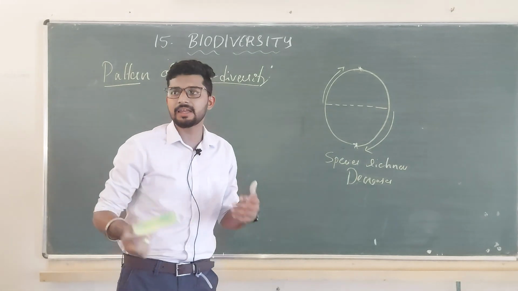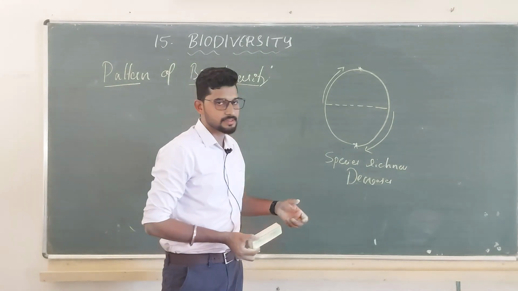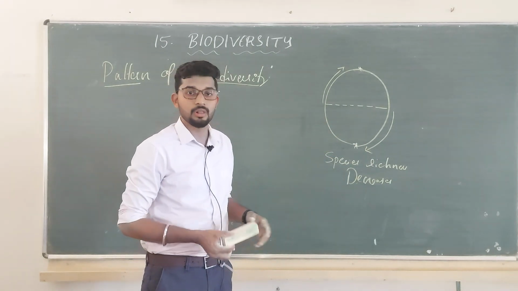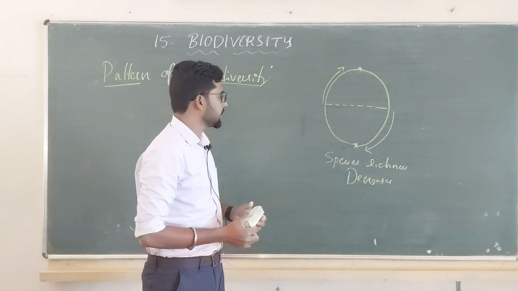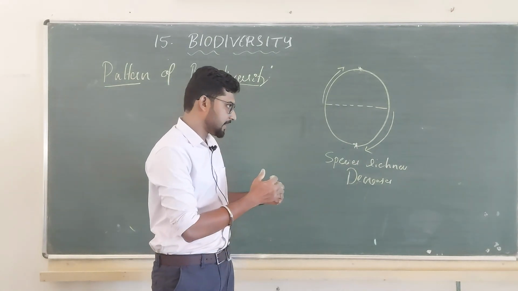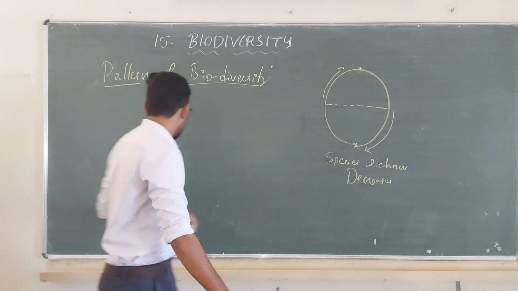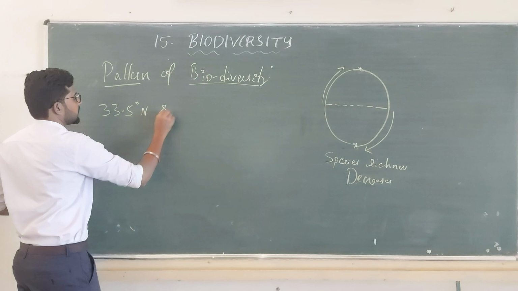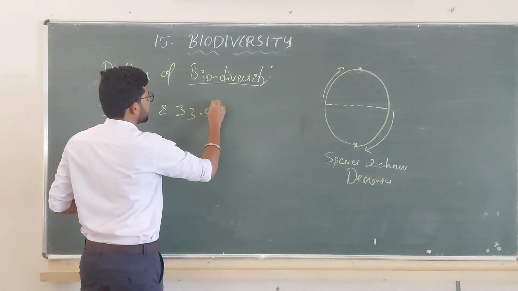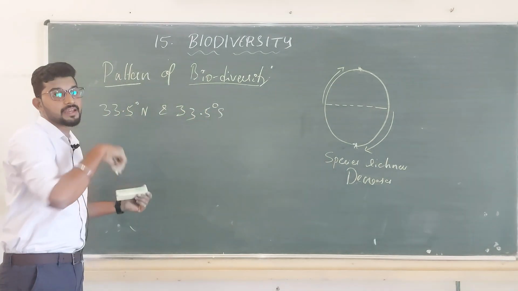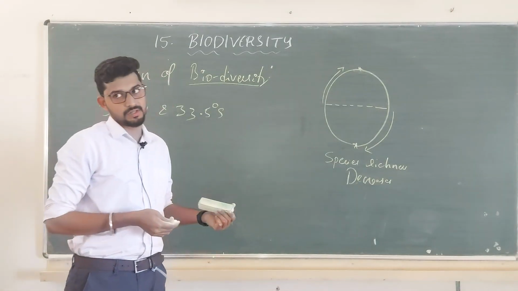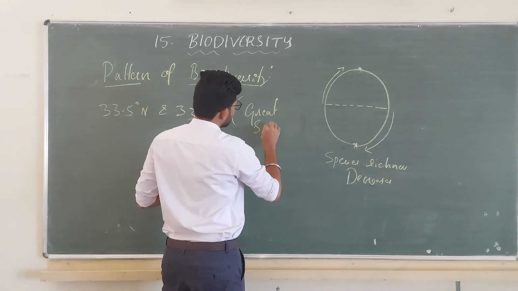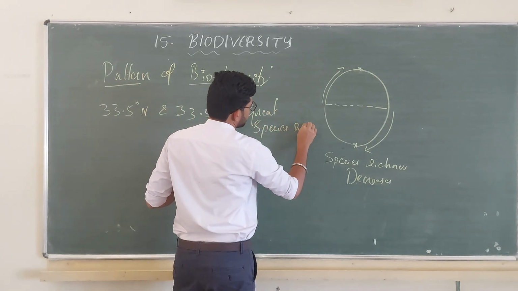Only organisms that can adapt to the poles or icy ground can survive, not all organisms. At 33.5 degrees north and 33.5 degrees south, I can find great species richness.